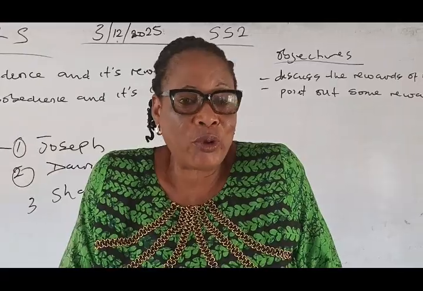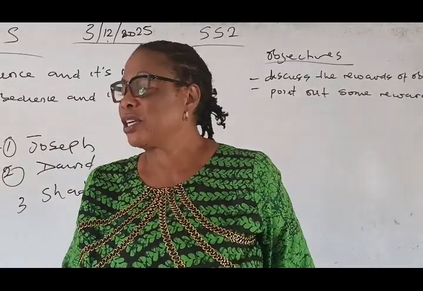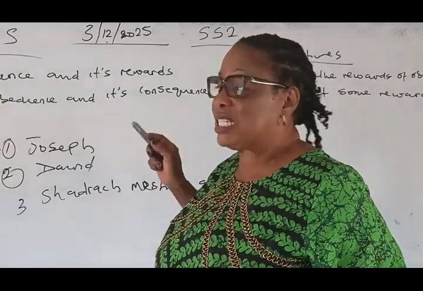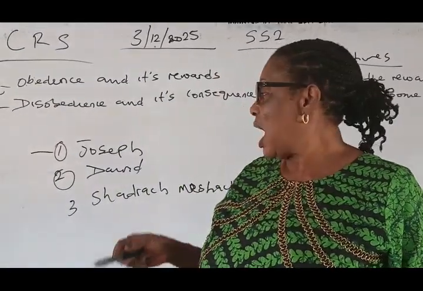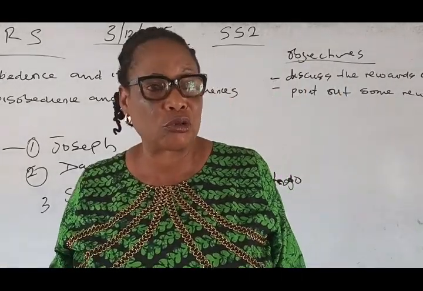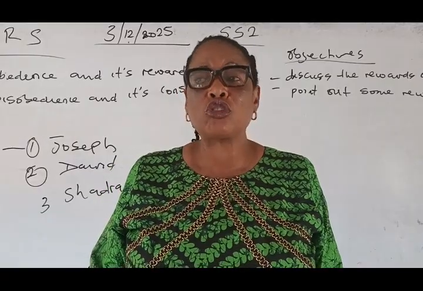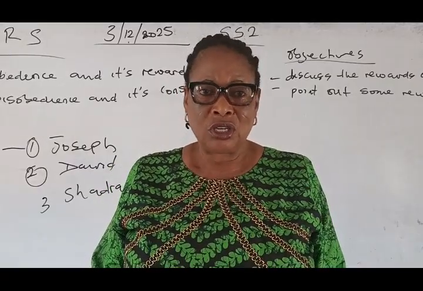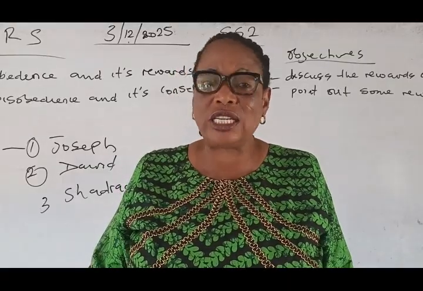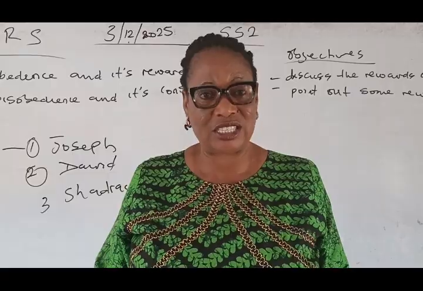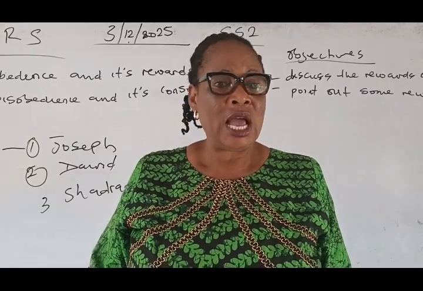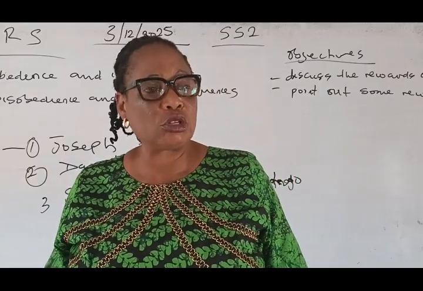So that is all we have for today. And what have we learned today? Our topic for today was obedience and its reward. And we heard how Joseph, David, Shadrach, Meshach, and Abednego obeyed God. We also spoke about their reward. You find out that when you obey the laws, either of the land or the laws of God, you are always rewarded. You cannot go unpaid. You are always rewarded. And we went on further to talk about disobedience.